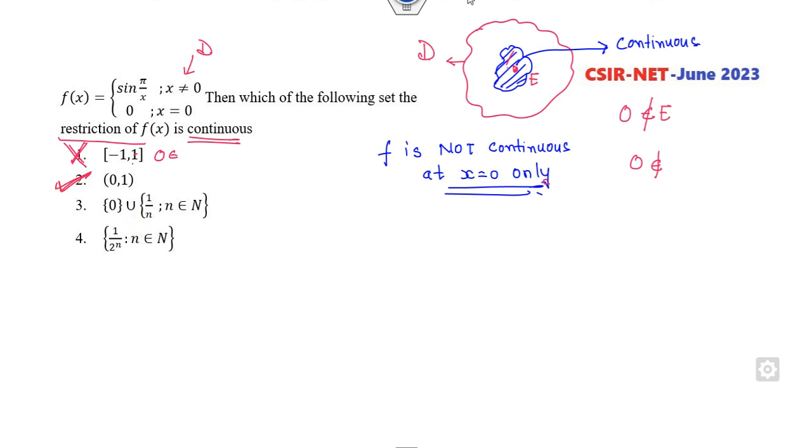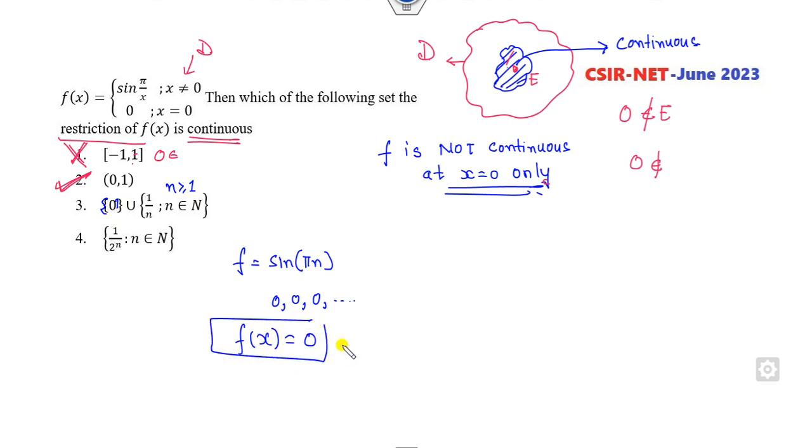Look at this third option. If I substitute 1 by n, n is an integer, so n is greater than or equal to 1. So if I substitute in the given function, what is that? Sine pi times 1 by n here. So n is an integer. When n is 1, it is 0. When n is 2, it is 0. When n is 3, it is 0, 0, 0. Also, it's a union of this. What is the union of this? It is 0. It's a constant function. And every constant function is continuous. So this is also the right answer.